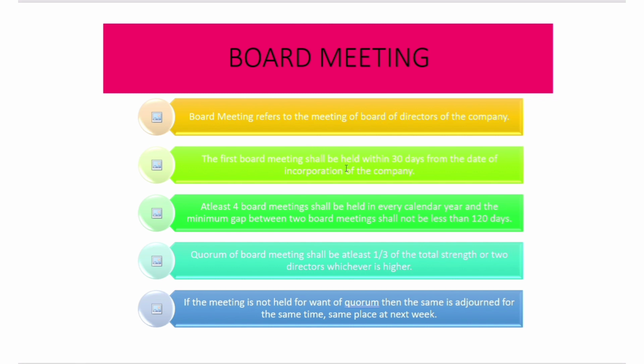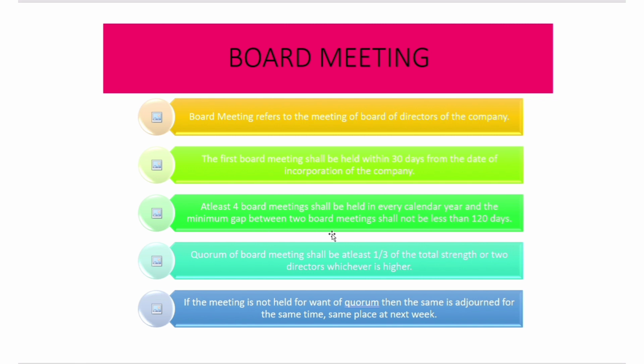Let's say the date of incorporation of the company is March 31st. Within 30 days means before April 30th, the first board meeting should be held. At least 4 board meetings shall be held in every calendar year, and the minimum gap between 2 board meetings shall not be less than 120 days.